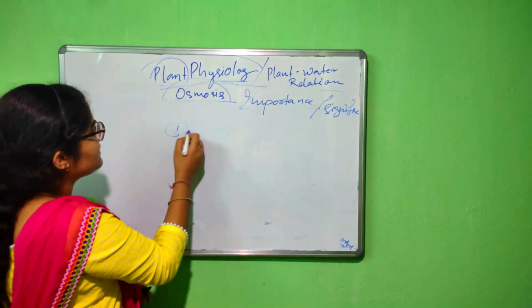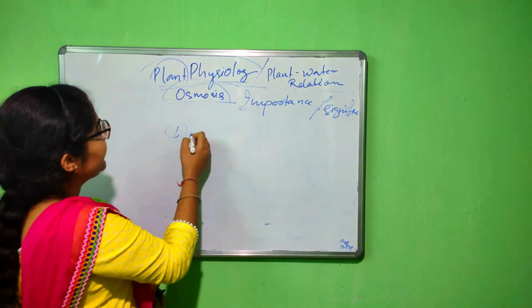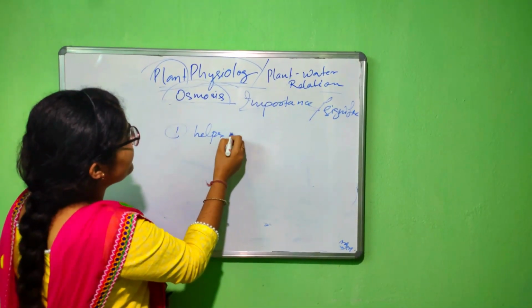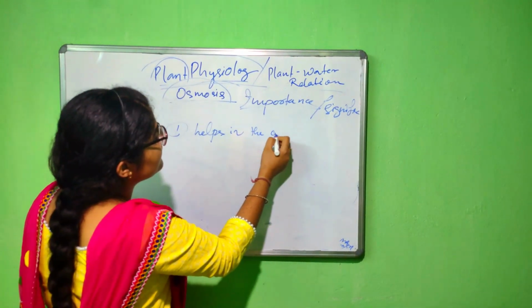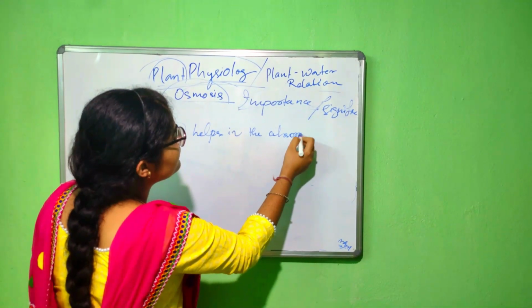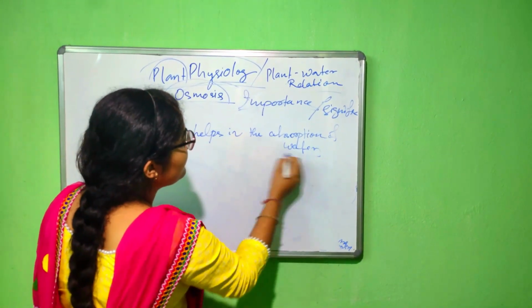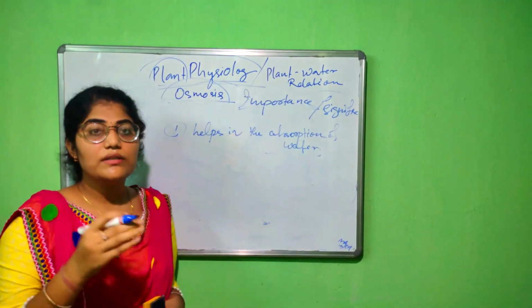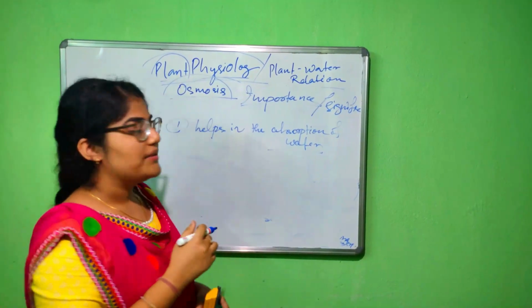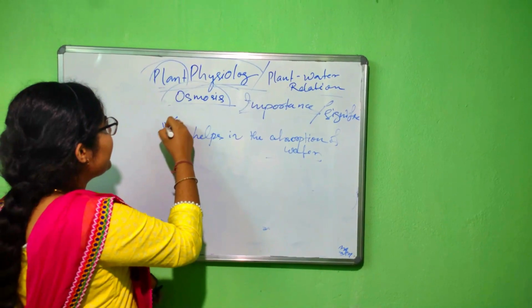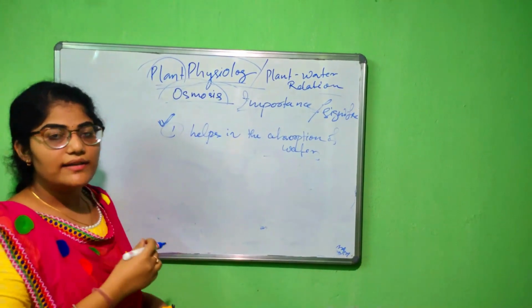In the first case, it helps in the absorption of water through the roots. The water can be absorbed through the roots by the process of osmosis. In detail, we will discuss in our later classes.